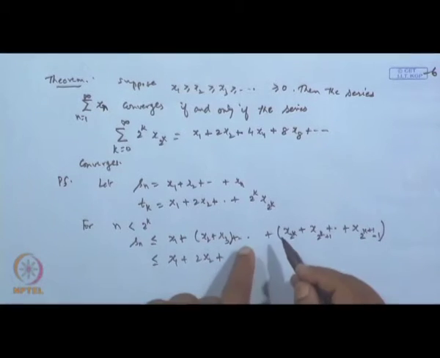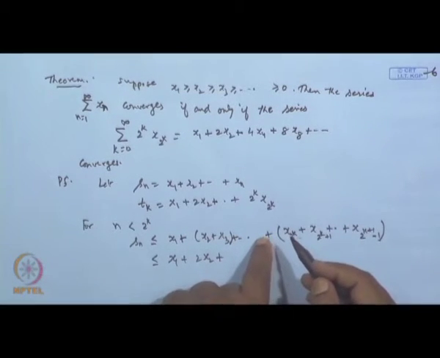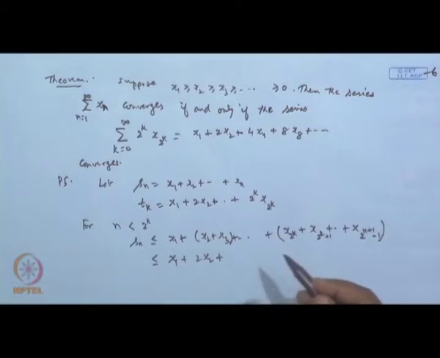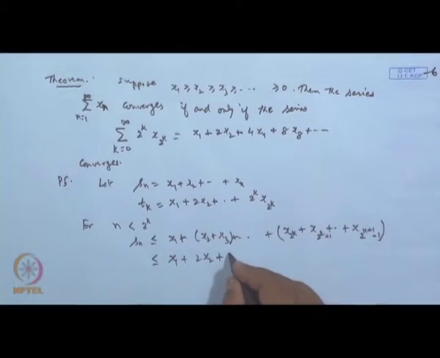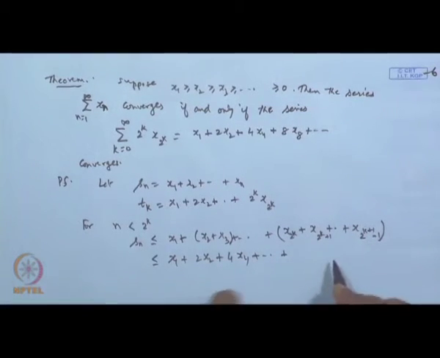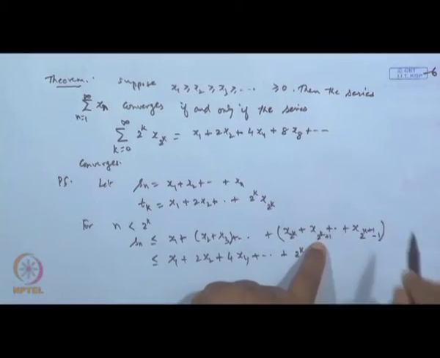Similarly, when you go for x 4, x 5, x 6, x 7 and x 8, then the next term will be 4 times x 4, and continue this. What will happen to this? There are only 2 to the power k terms. So 2 to the power k into x 2 to the power k, because this is the smallest term and this is the largest term and the rest are decreasing, is it not?